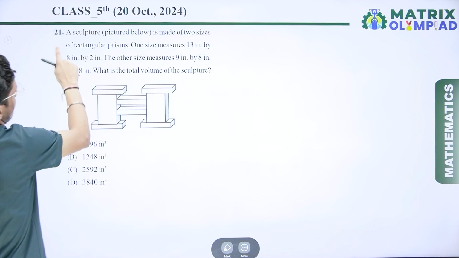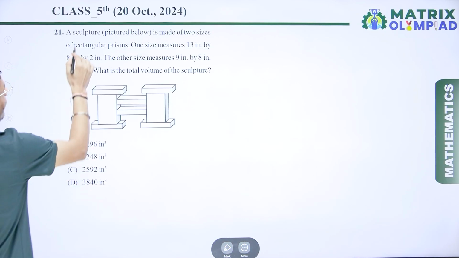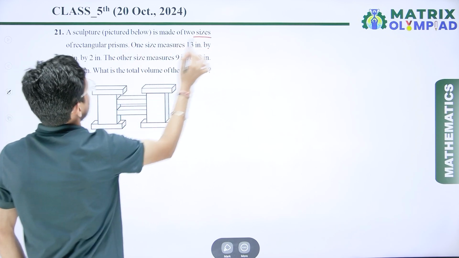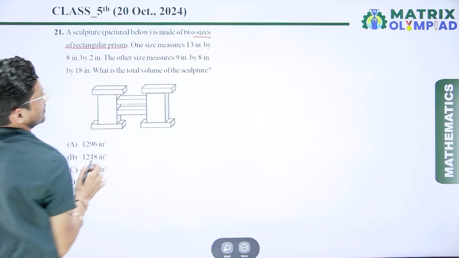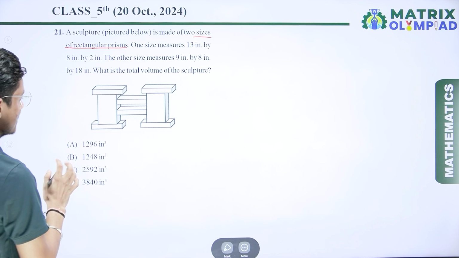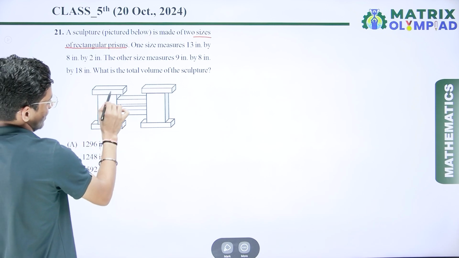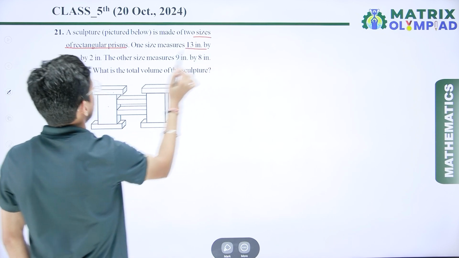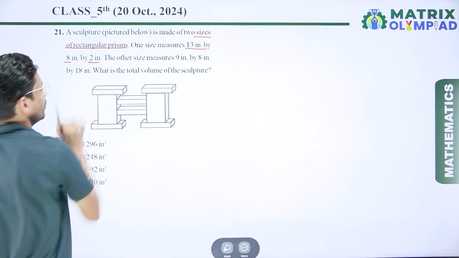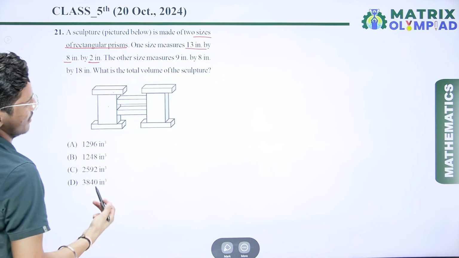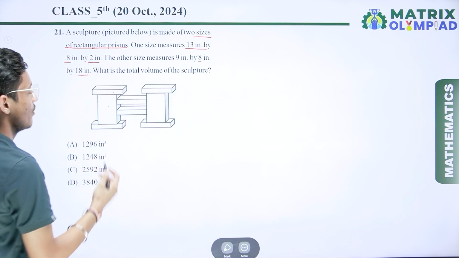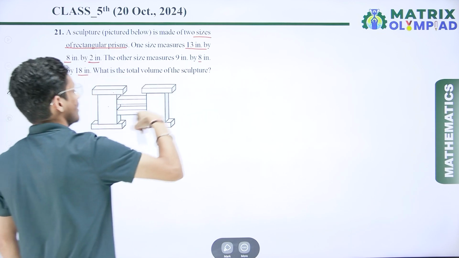Here we have question number 21: a sculpture pictured below is made of two sizes of rectangular prisms. Here we are given two rectangular prisms. One size measures 13 inch by 8 inch by 2 inch, and the other size measures 9 inch by 8 inch by 18 inch. We have to find the total volume of the sculpture.